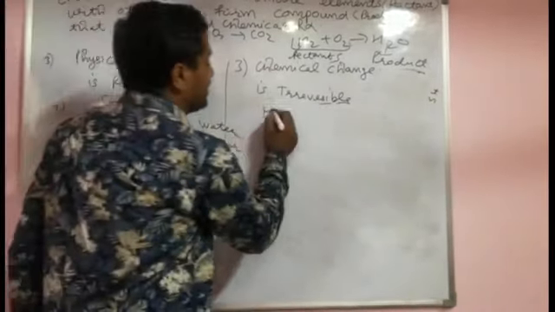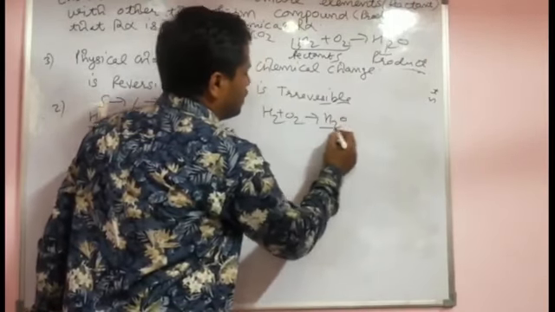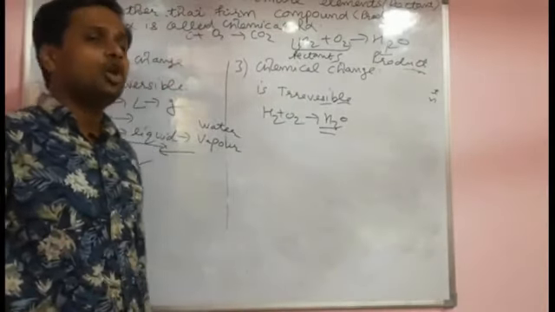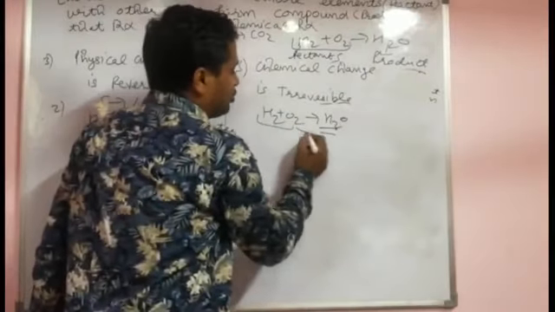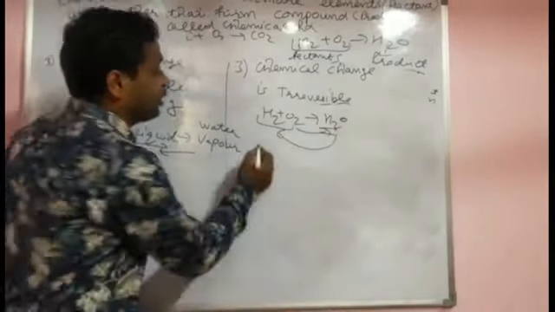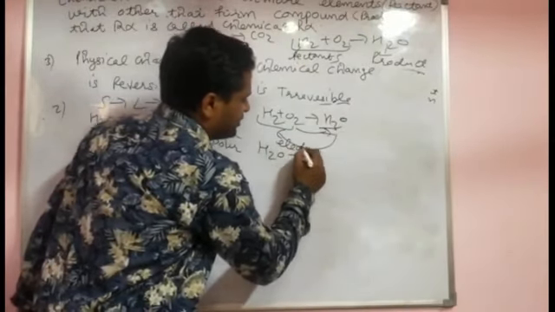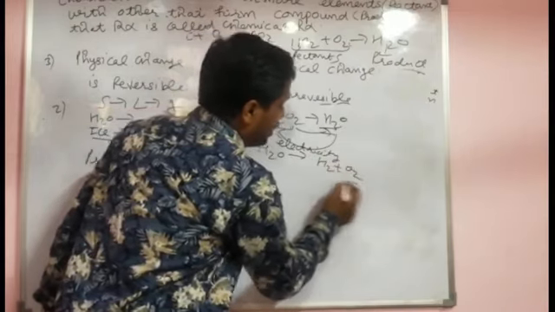But in chemical change, a reversible reaction is not possible. You are able to convert H2 and O2 into H2O, but unable to convert it back into H2. But actually it is possible by using electricity, the electrolysis process. We require a lot of energy.